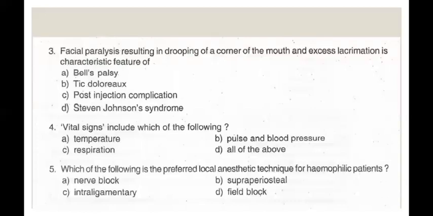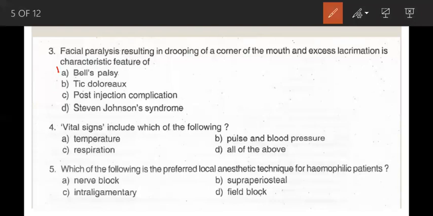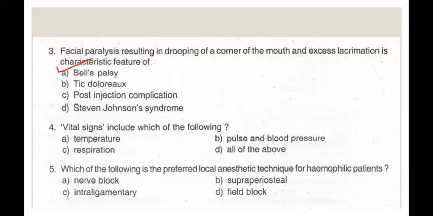Coming to the next question. Question number 3. Facial paralysis resulting in drooping of the corner of the mouth and excessive lacrimation is a characteristic feature of: A, Bell's palsy, B, Tic-Dolorux, C, post-injection complication, and D, Stevens-Johnson syndrome. And the right answer is A, Bell's palsy. Bell's palsy can be defined as idiopathic paralysis of the facial nerve of sudden origin resulting in paralysis of various facial muscles, like muscles of the corner of the mouth or orbicularis oris resulting in drooping of the corner of the mouth, and paralysis of orbicularis oculi resulting in excessive lacrimation.